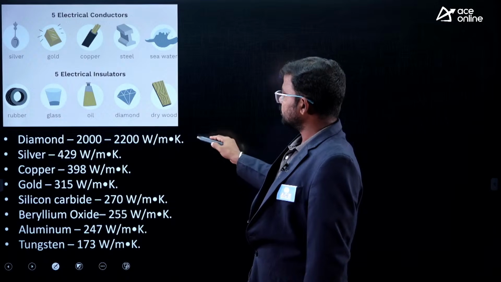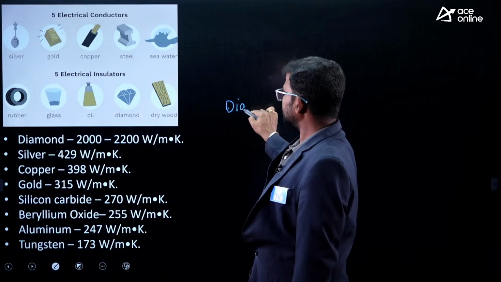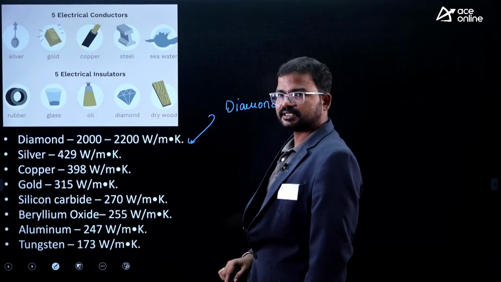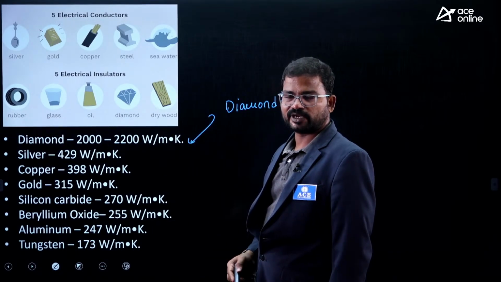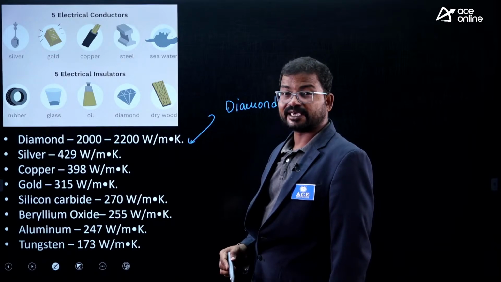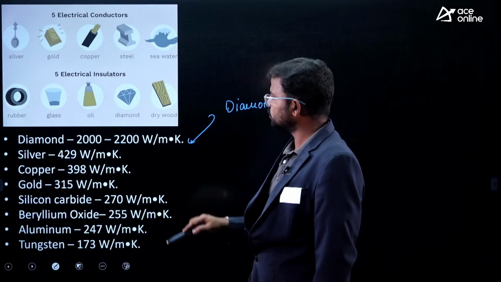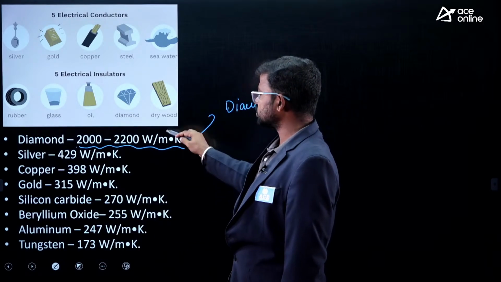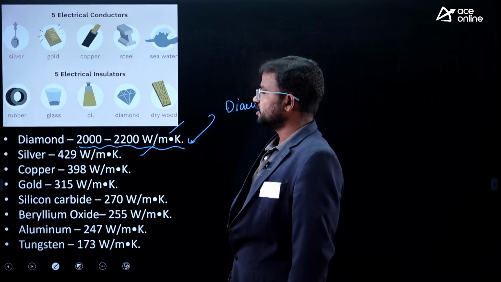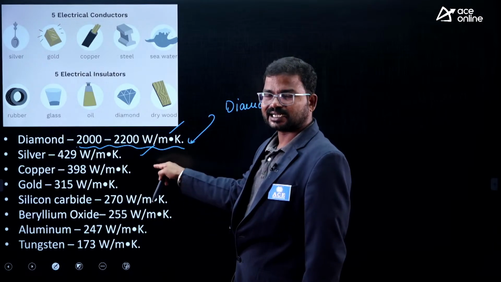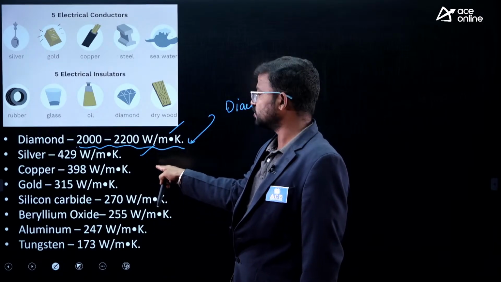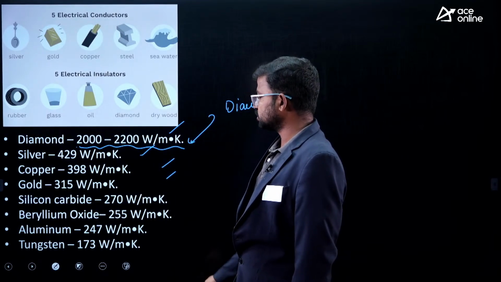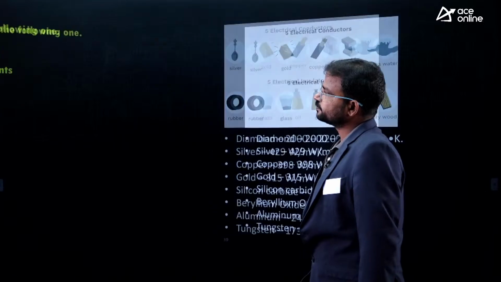Of course, if you observe diamond, it has the highest thermal conductivity. As of now we have a number of materials, right? Among them which one has the highest thermal conductivity? Only diamond, because its thermal conductivity value is around 2000 to 2200 watts per meter per Kelvin. Silver's thermal conductivity, not electrical conductivity, here I mention only thermal conductivity values, is 429 watts per meter per Kelvin. Copper, gold, these are some examples of those derivatives.